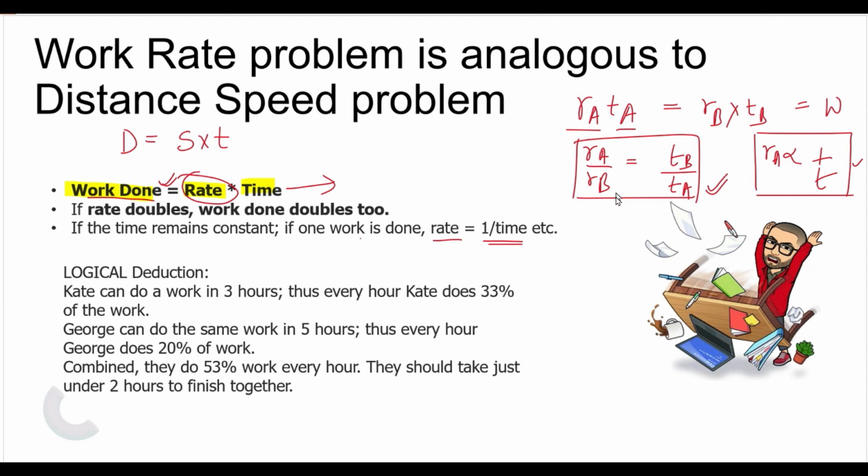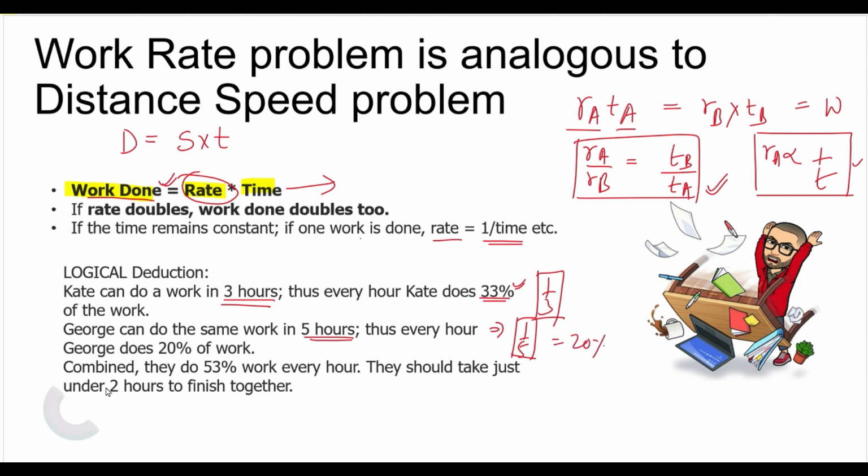Now, what is the logical deduction? For example, if Katie can complete a work in 3 hours, then in 1 hour she will do 1 by 3 of the work. That means 33%, right? Similarly, George can do the same work in 5 hours. So in 1 hour, George can do 1 by 5 of the work, which is equal to 20%.